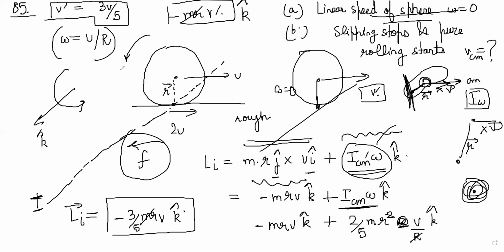That's the answer. If you understand how to write L, it is 2 steps. There's nothing else to do in the question, it's 1 step here, 1 step here. But you need to be able to write your L correctly. First of all, you need to be able to decide at which point I have to conserve L.